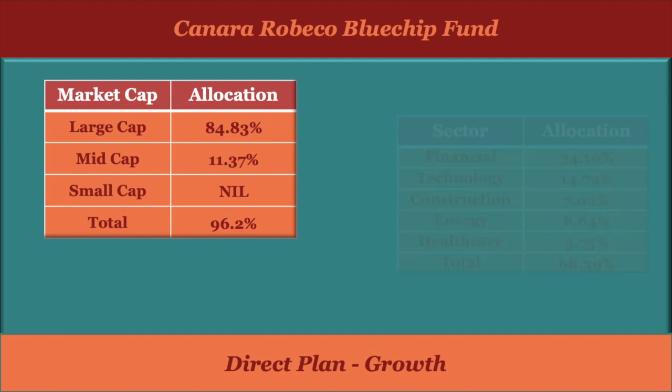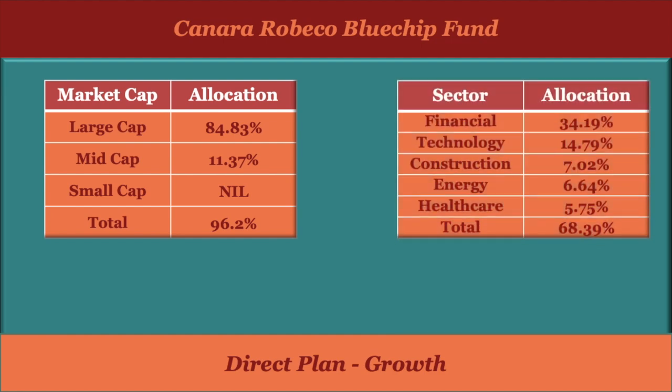If we look at their sector-wise allocation, then financial, technology, construction, energy and healthcare are the main sectors in which they are investing. Their maximum allocation is in the financial sector, where we can see 34% of the investment, and then the technology sector covers around 15% of the investment.